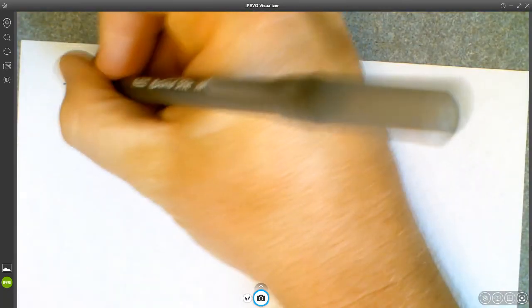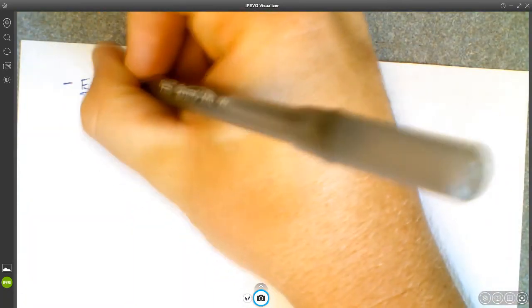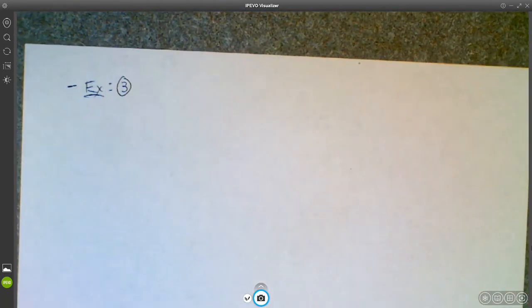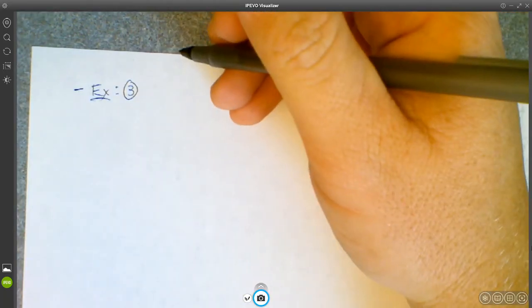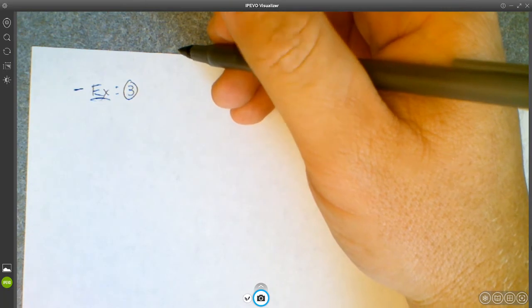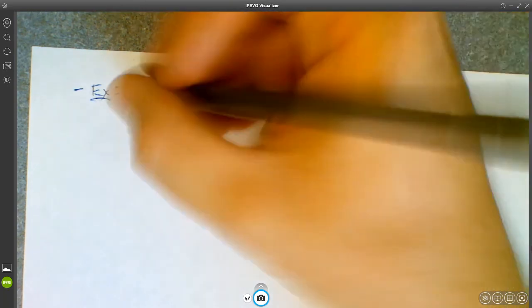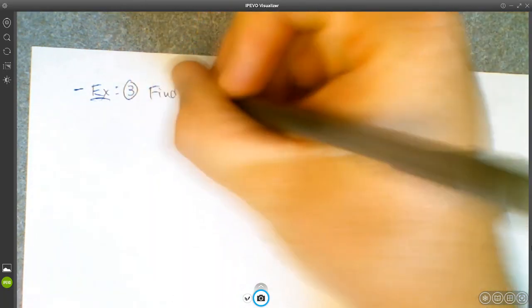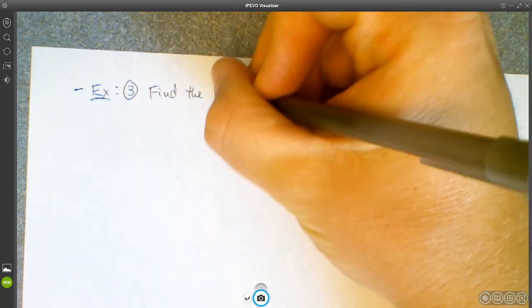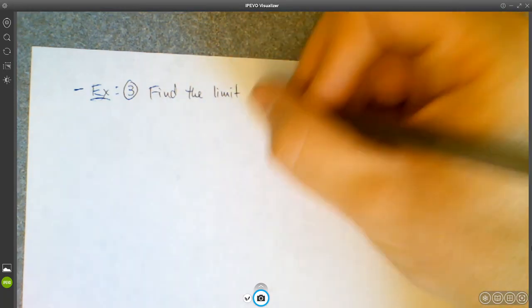But I did want to give you an example of some squeeze theorem stuff, because I think you will encounter maybe a problem or two that require you to use the squeeze theorem to find the limit. So let's find the limit. Find the limit if it exists.